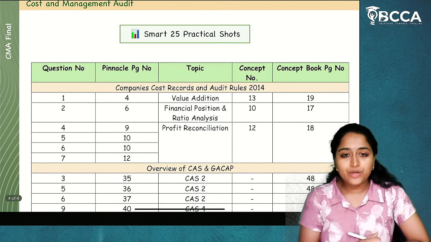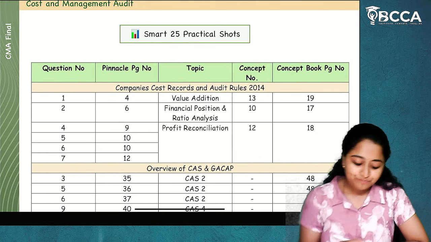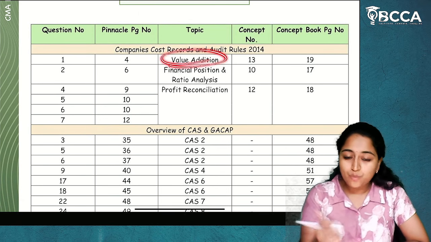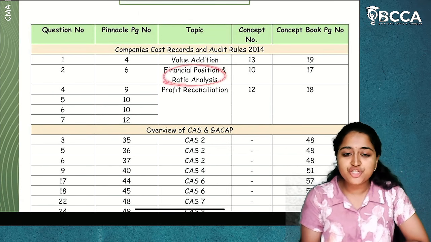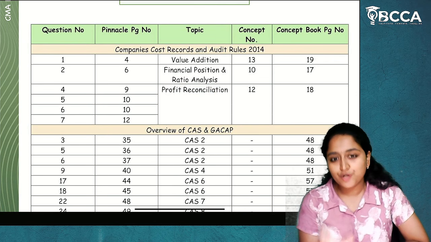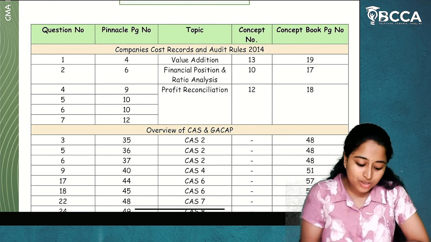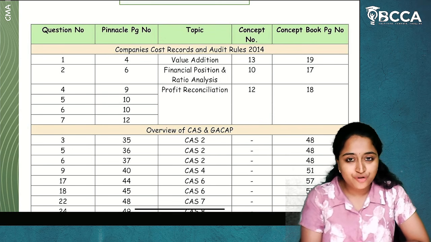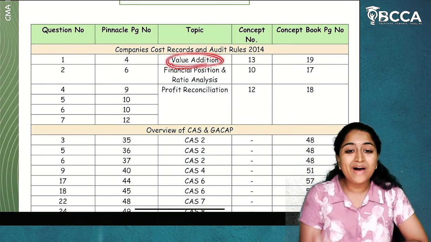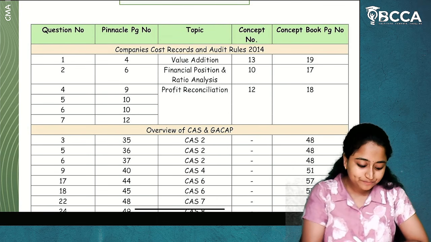Now, we are going to start with Companies Cost Records and Audit Rules 2014. In this, what questions will be tested? One is value addition, the other is financial position and ratio analysis, and the third is profit reconciliation. Only from these three topics, the questions will be tested from the concept of Companies Cost Records and Audit Rules 2014. So yes, we are going to start with the value addition topic, which is our question number 1.